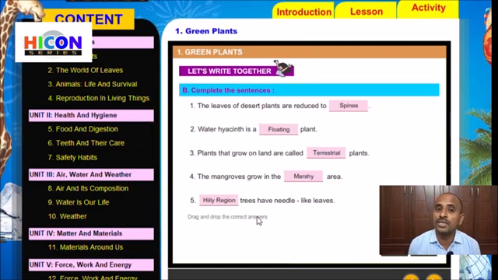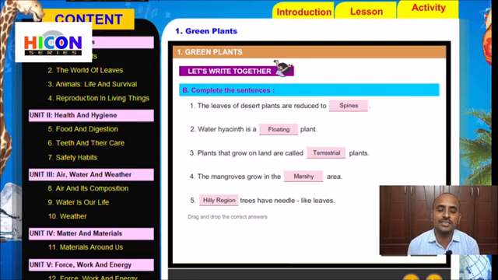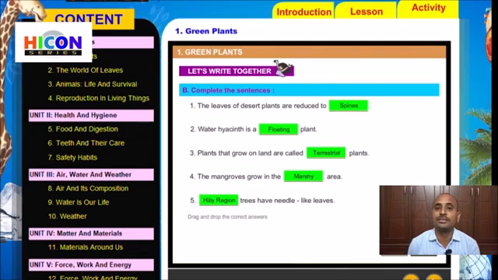If the snow settles on their surfaces, the snow will close the stomata and it will prevent the process of photosynthesis. That's why the hilly region trees have needle-like leaves. So children, these are the answers for the given sentences. Children, note down these sentences in your notebook.